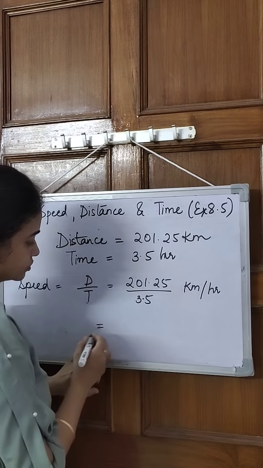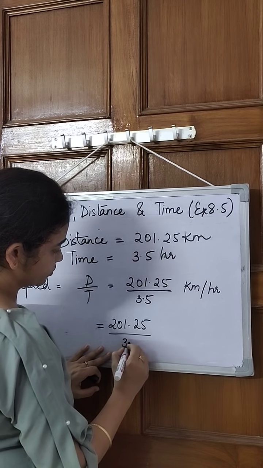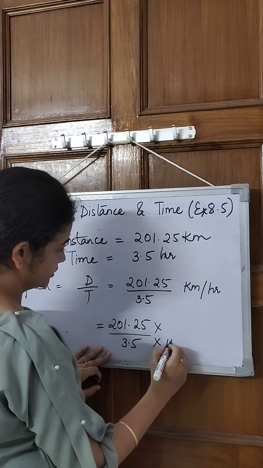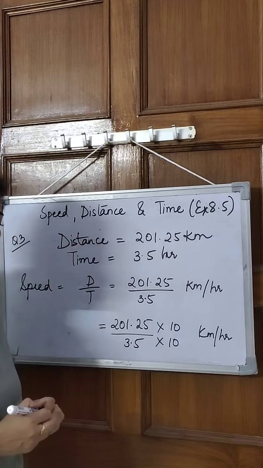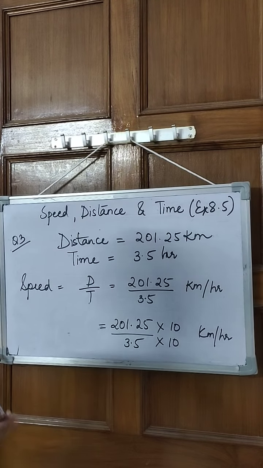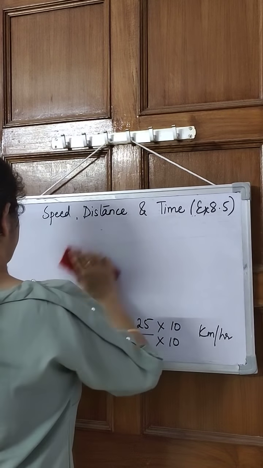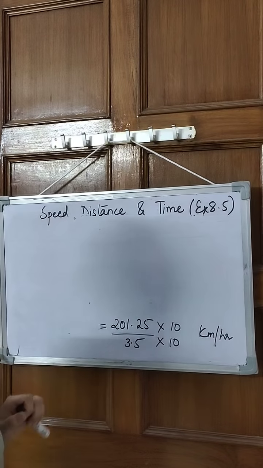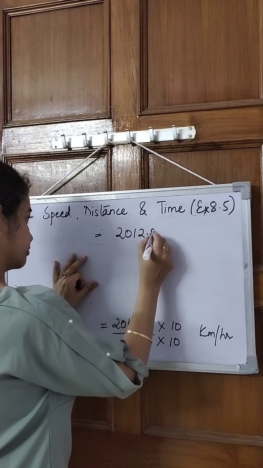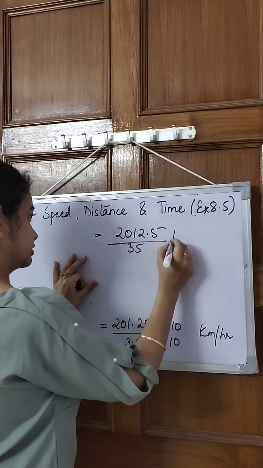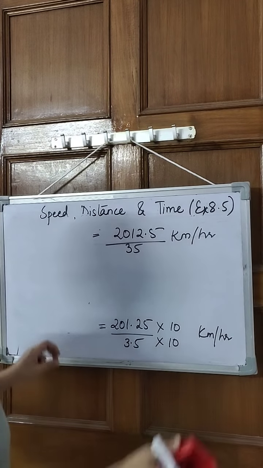Let's divide. There's a point here. So when you divide any number that has a point in the denominator, what we can do is remove that point, multiply it by 10, so the point will be removed. This is up to you how you want to do it. I am following the way which is easy for you. So this will become 2012.5 upon 35 kilometer per hour. Now let's divide the values.